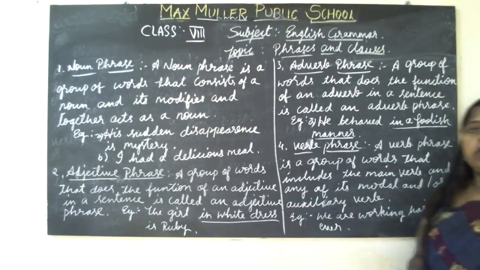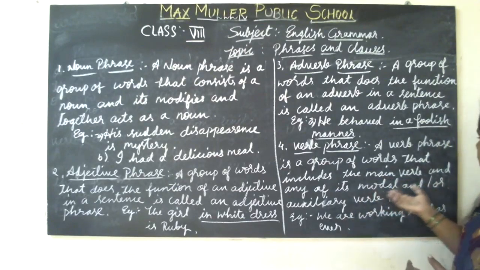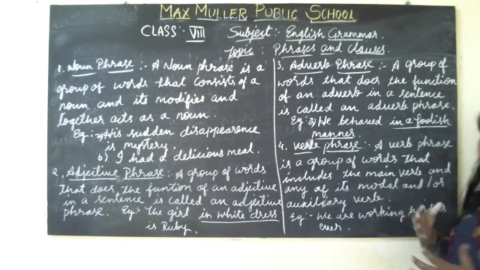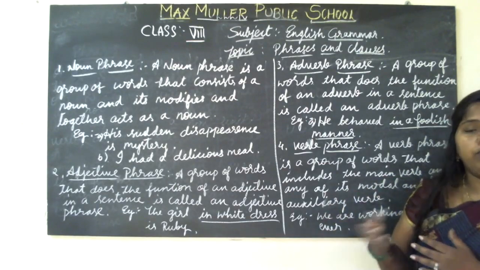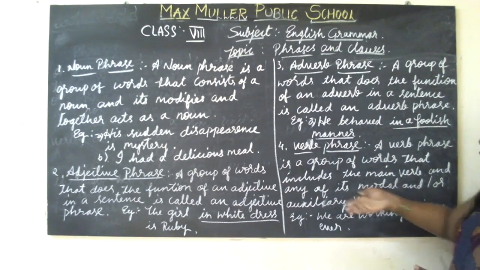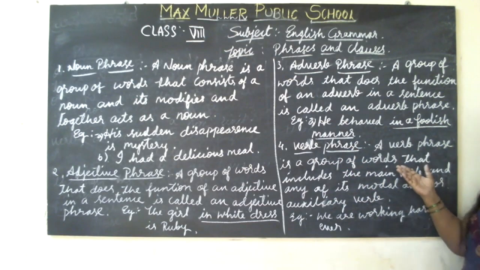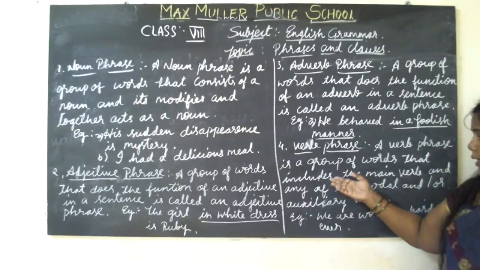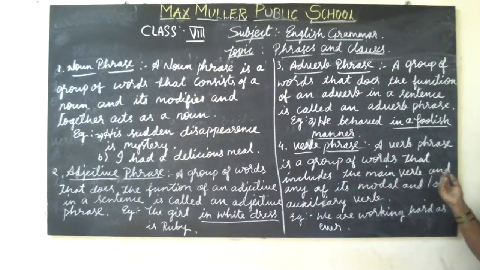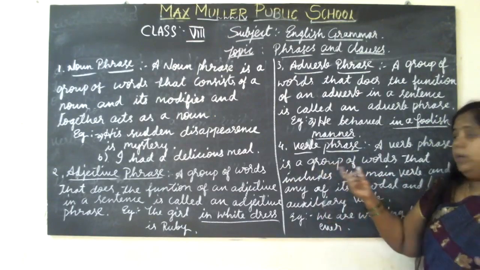The verb phrase is a group of words that includes many verbs in it, the main verb or any of its modals, or else auxiliary verbs. So this is called the verb phrase.